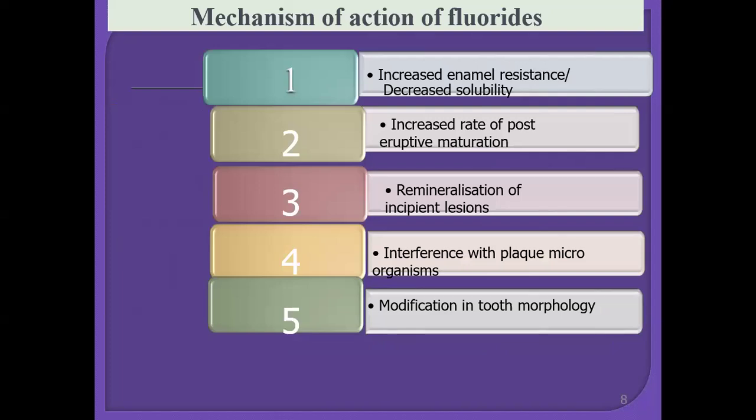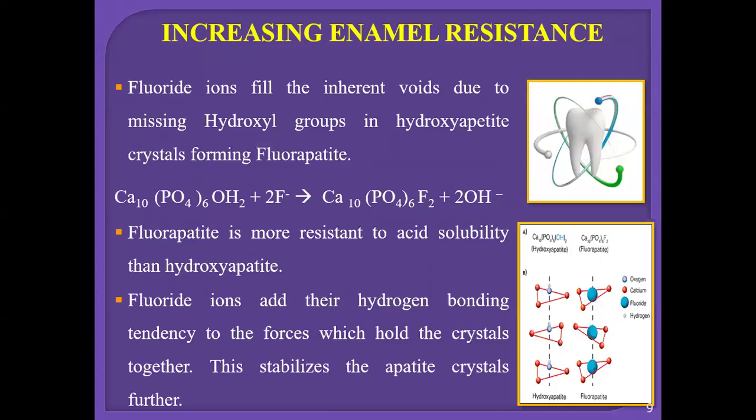Coming to the mechanism of action of fluoride. So there are mainly 5 points for this. It causes increase in enamel resistance or decreased solubility, increased rate of post-eruptive maturation, remineralization of the incipient lesions, interference with plaque microorganisms, and modification in the tooth morphology.